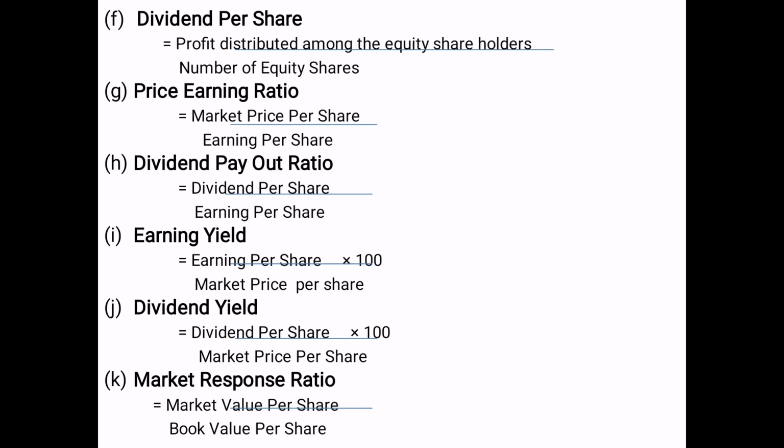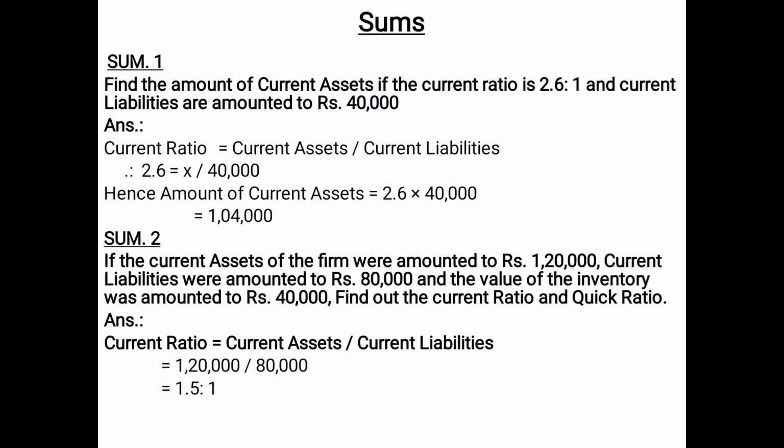Price earning ratio, market price divided by earning per share. Dividend payout ratio, dividend per share divided by EPS. Earning yield, EPS upon market price per share. Dividend yield, DPS, that is dividend per share divided by market price per share into 100. Market response ratio means market value per share divided by book value per share. So, these are the different formulas and titles of the theory.